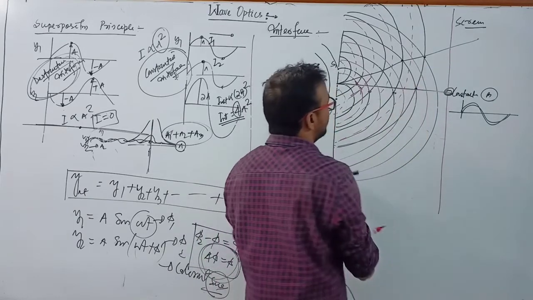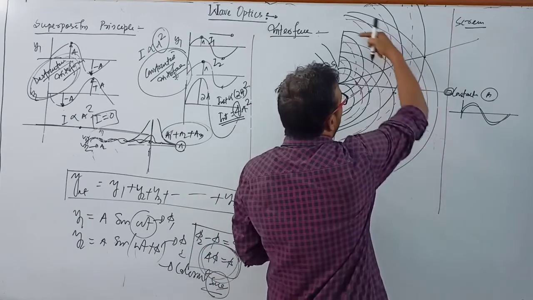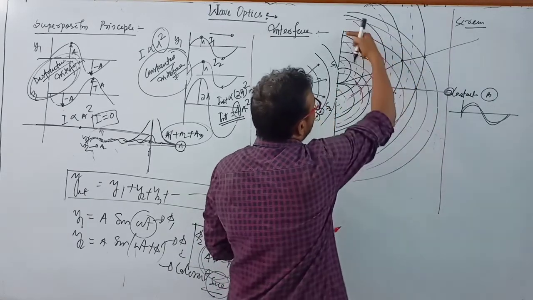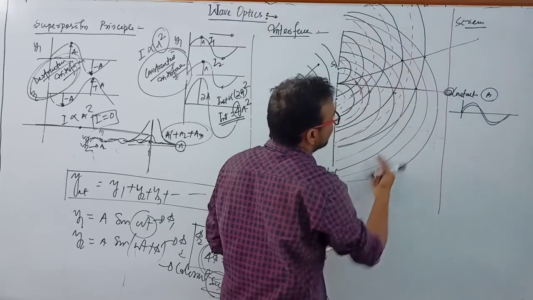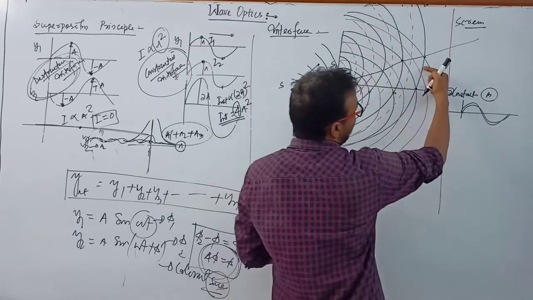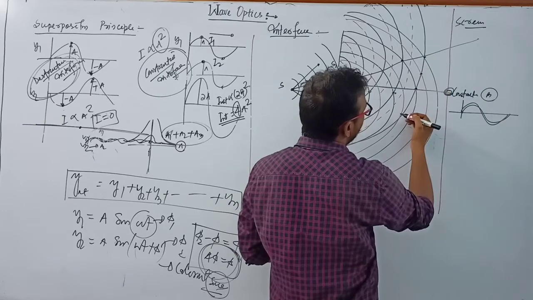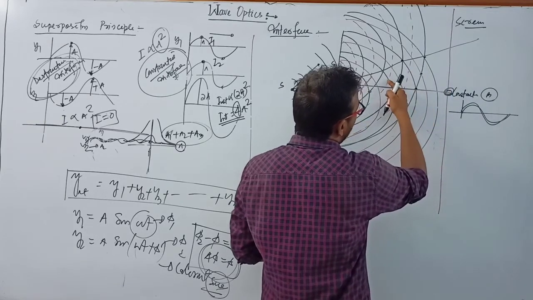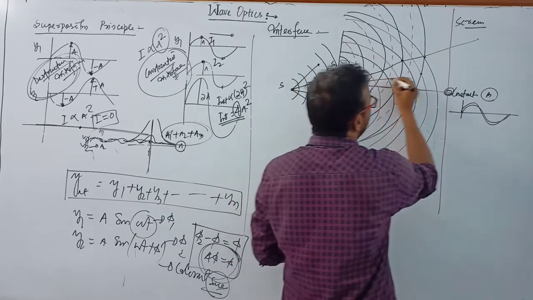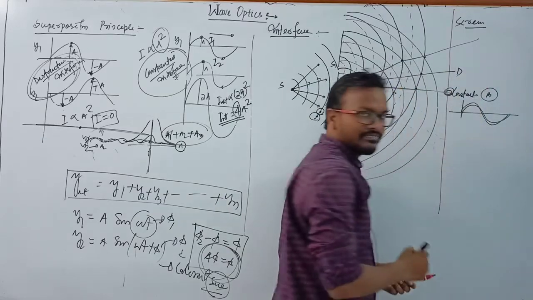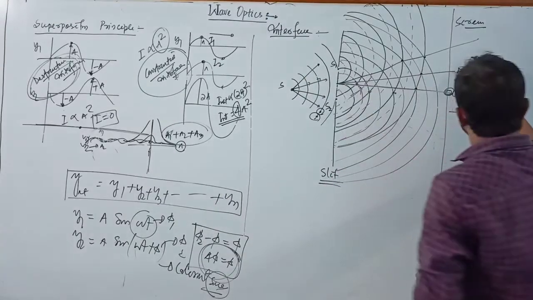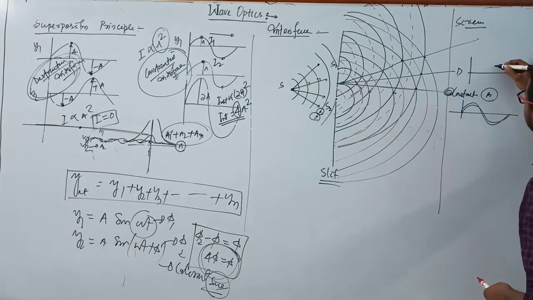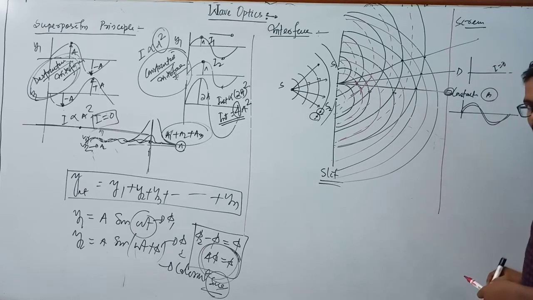And at another point we get the dark wavefront and red wavefront. Dark wavefront, red wavefront. Clear? And here dark wavefront, red wavefront. And this is the point of destructive interference. Destructive interference means there is no intensity, I equal to 0.